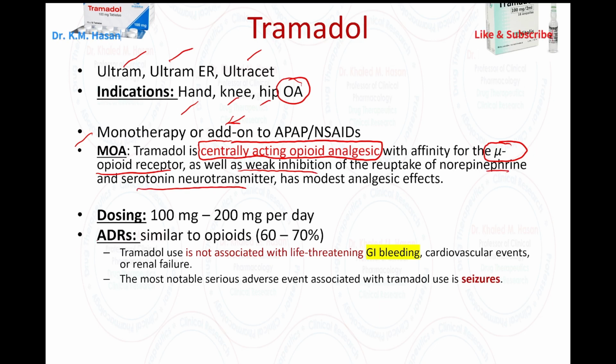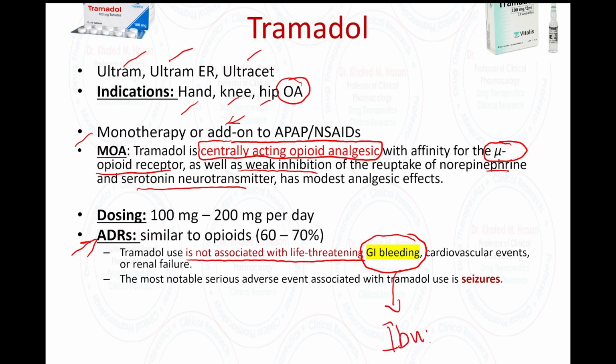Tramadol presents similar side effects to the opioid. However, tramadol is considered a drug of choice for patients at risk of GI bleeding, because tramadol is not associated with life-threatening GI bleeding, for example. When you have risk of bleeding, we cannot prescribe ibuprofen, for example, or indomethacin or other medication. The most common side effect could be seizures in some patients. Here we can see it regarding the tramadol.